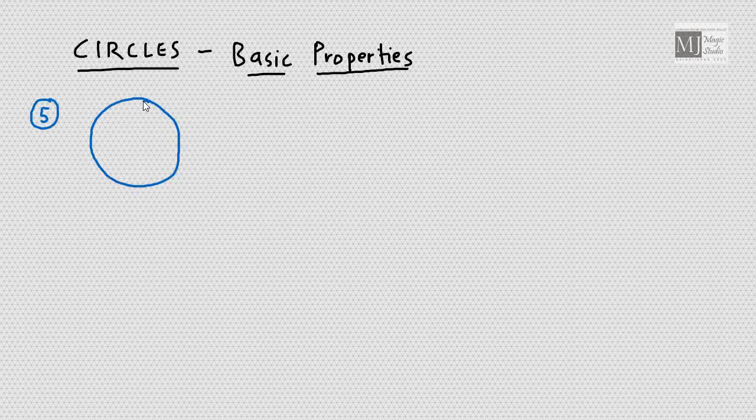Let in a given circle AB be a chord, CD be a chord intersecting at point P, and O is the center of the circle.